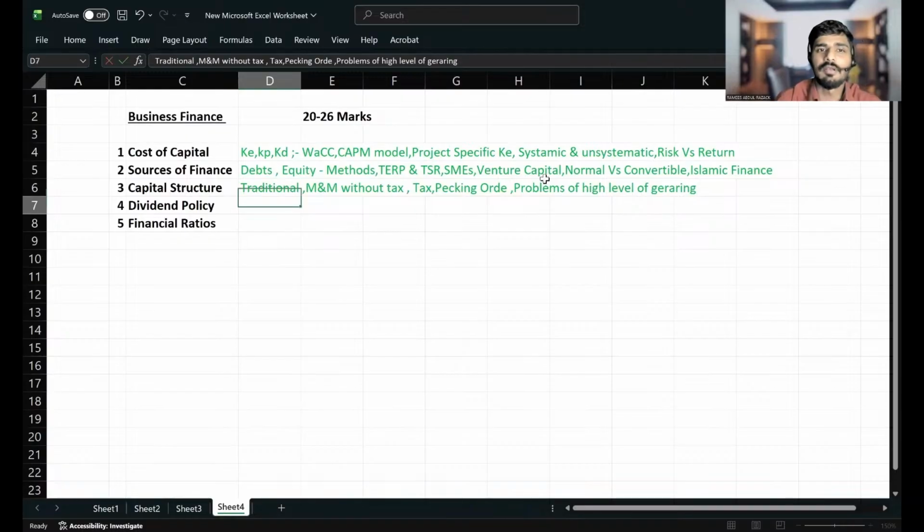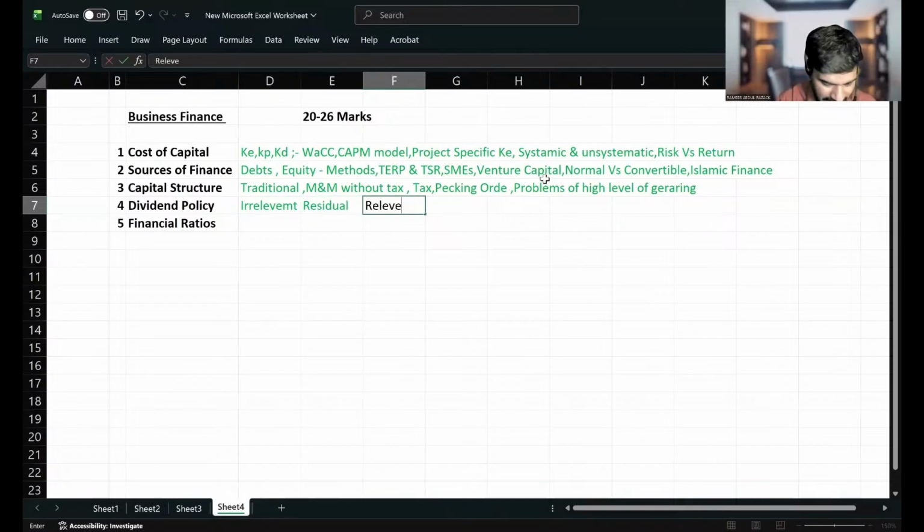On the next chapter, dividend policy, you must be able to learn three theories only. It's a very small chapter; within half an hour you can learn the whole chapter. There is the dividend irrelevancy theory, which states that dividend is irrelevant: even if you didn't give dividend, it's not a problem. Then the residual theory. And finally the dividend relevancy theory, which is the most important theory in dividend policy.